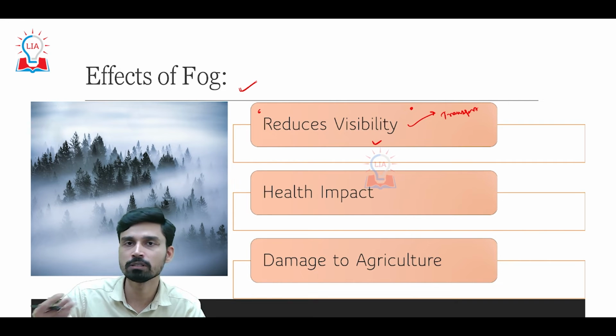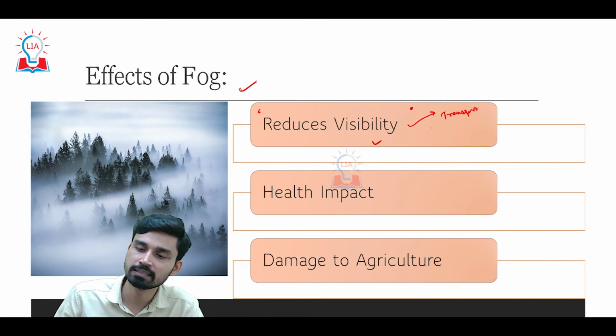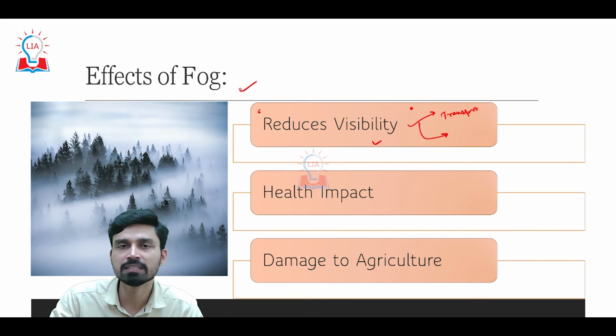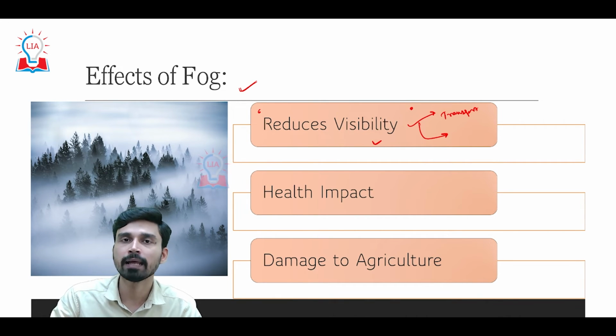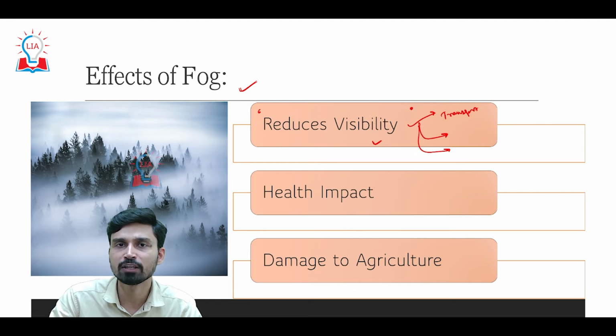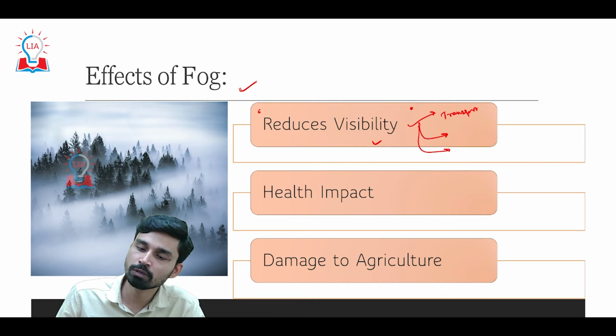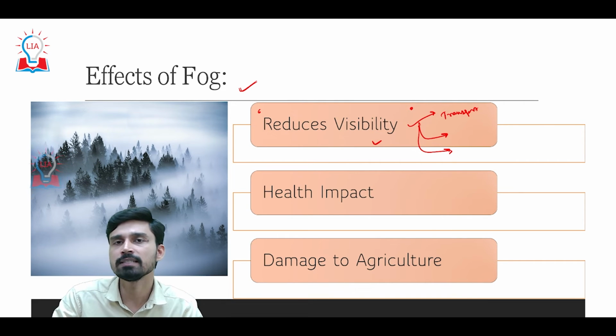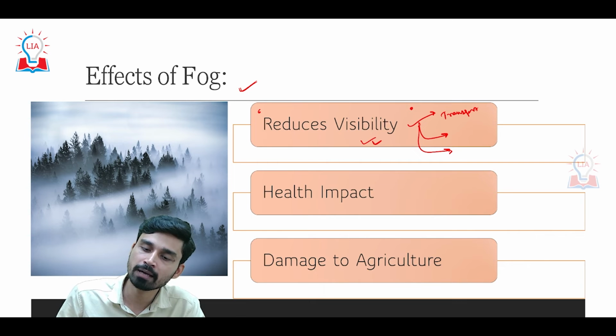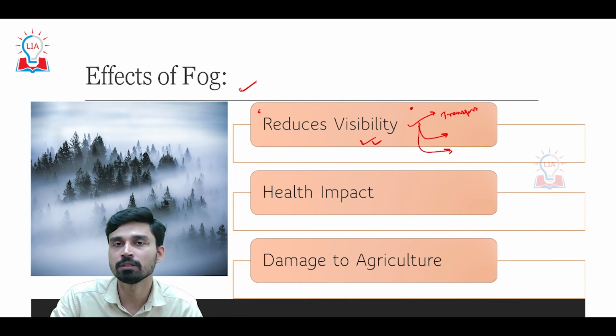So a lot of vehicles in northern India collide, and such kinds of accidents happen. The second problem is that because visibility is very low, obviously the speed of the trains will be much lower, and thus we have cancellations and delays of trains in northern India during this particular time. And third, the most major victim of the fog is the aviation sector, because flights obviously cannot take off or land if the weather is not clear. Any case where the visibility becomes less than 2 to 3 kilometers causes delays and cancellations of flights as well. So all three sectors, whether railways, roadways, or aviation, are heavily impacted by the reduction of visibility at the time of fog.